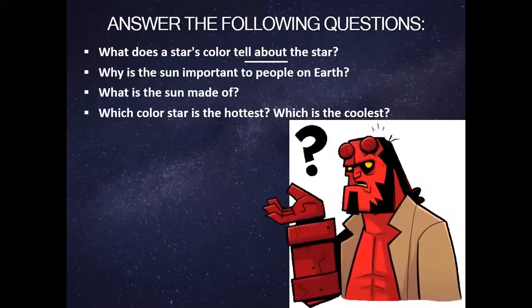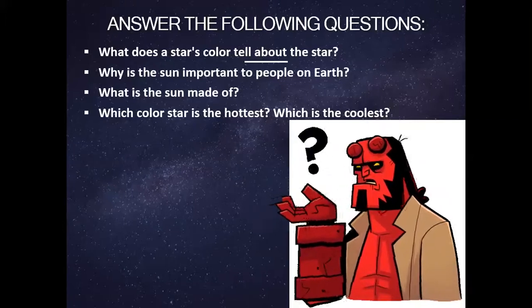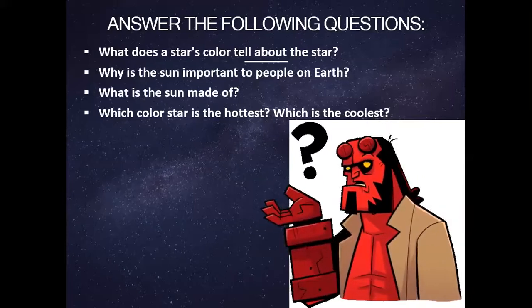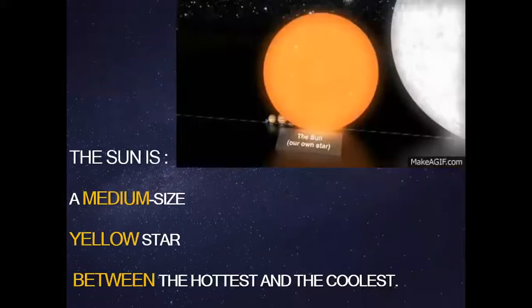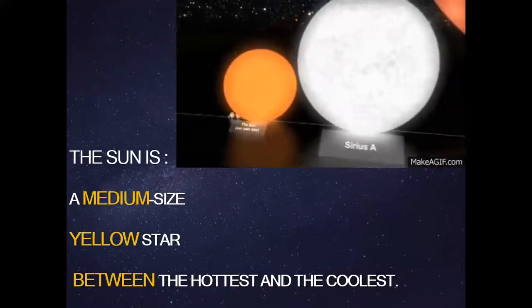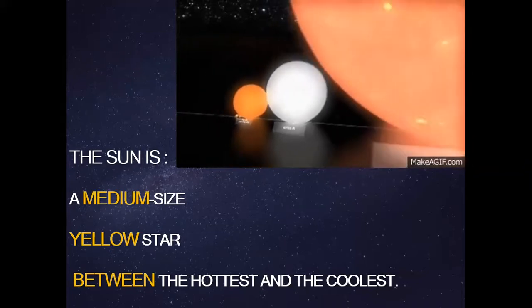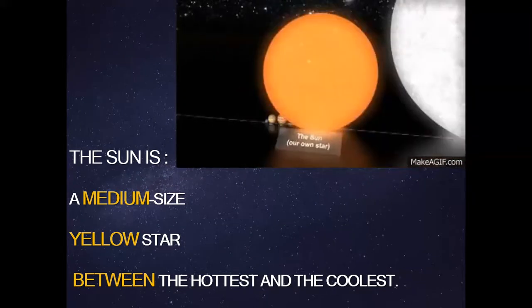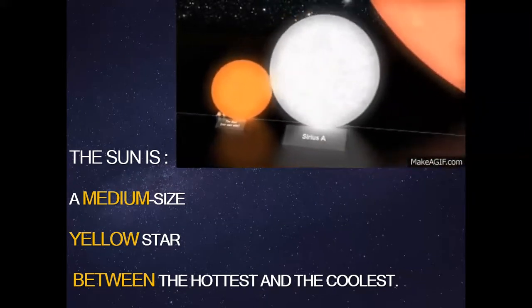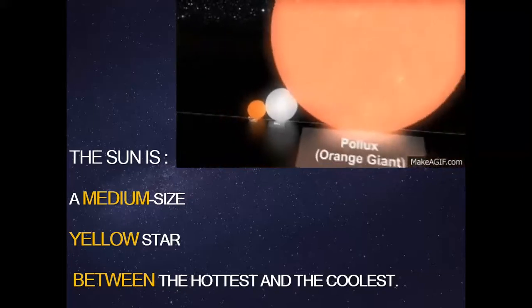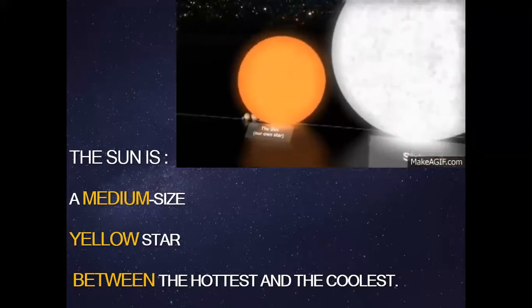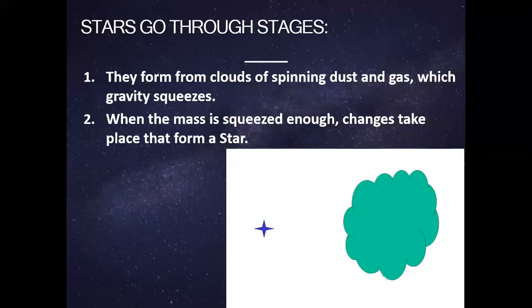Which color star is the hottest? What do you guys think? It's the red one? Yes. No, it's not the red one. It's actually the blue one. Yes. While the coolest is actually the red stars. Our sun, or the star in our solar system, it's kind of medium size, yellow color, and it's between the hottest and the coolest, which is nice because imagine if we had the hottest star, that would be so bad for the Earth, right? So yeah, it's medium size, it's yellow colored, and it's between the hottest and the coolest, which makes it perfect so it can provide life on Earth.